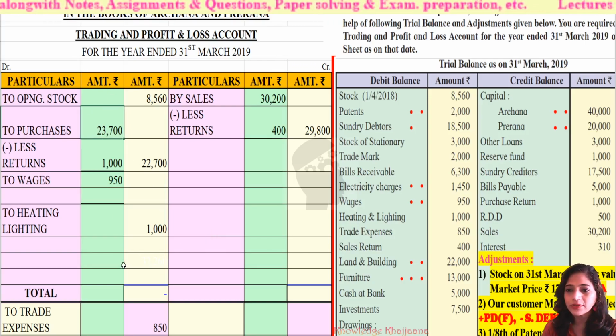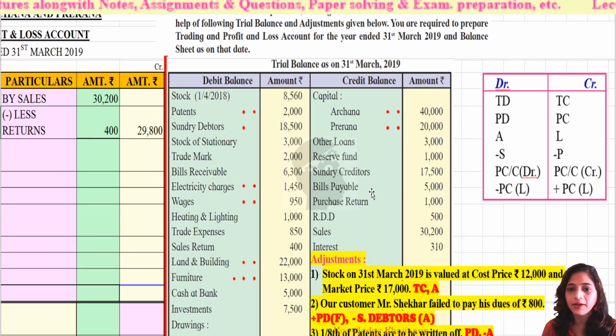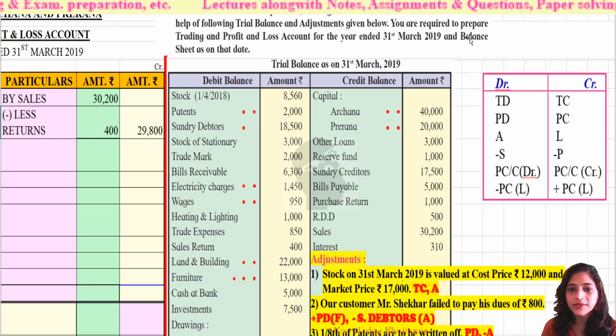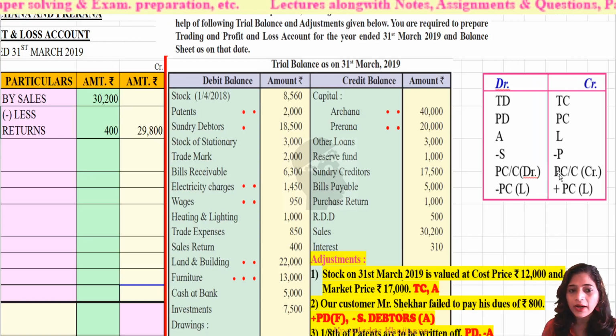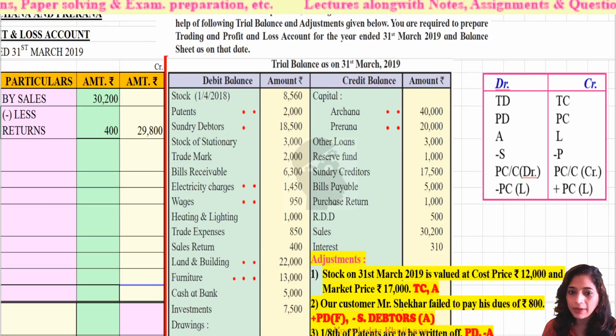Okay, inner column, because there will be adjustment. Then let's move to the credit balances given in the trial balance. What is the rule I have told you where they should be recorded? See, credit balances can be recorded at the trading account credit side, or profit and loss account credit side, or to the liabilities, or can be deducted from purchases, or can be recorded at the partner's capital or current account credit side, or can be added to the partner's capital in the liability side.